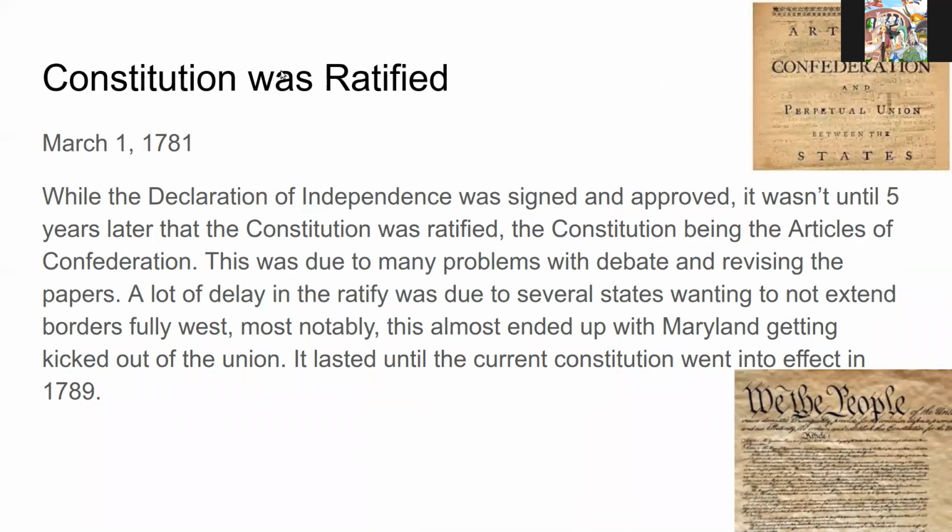The Constitution was ratified March 1st, 1781. While the Declaration of Independence was signed and approved, it wasn't until 5 years later that the Constitution was ratified. That Constitution, we are saying, is the Articles of Confederation, although that was due to many problems with debate and revising the papers. A lot of delay in the ratifying was due to several states wanting not to extend their borders fully west, most notably. This almost ended up with Maryland getting kicked out of the Union. It lasted until the current Constitution went into effect in 1789.